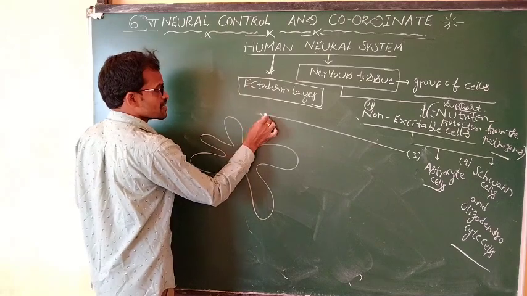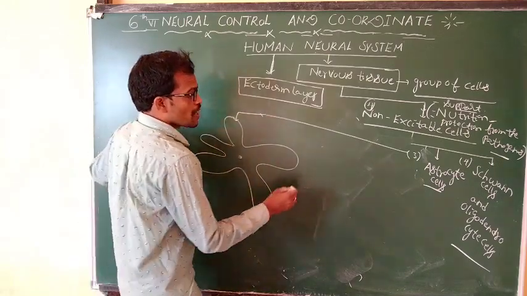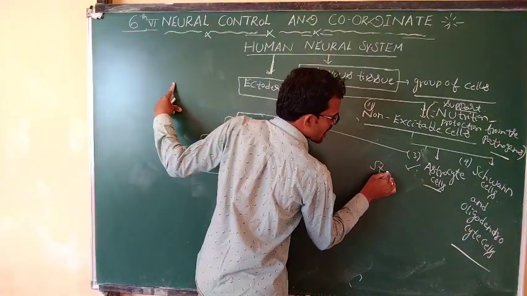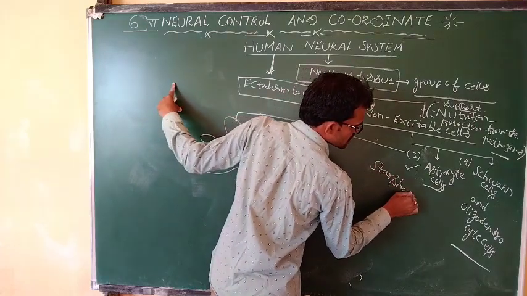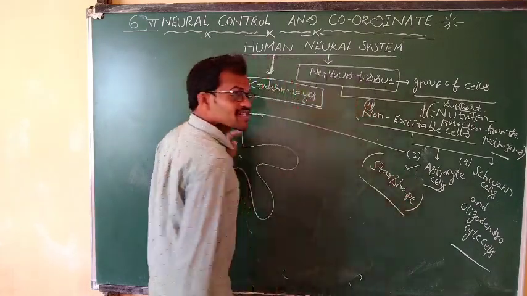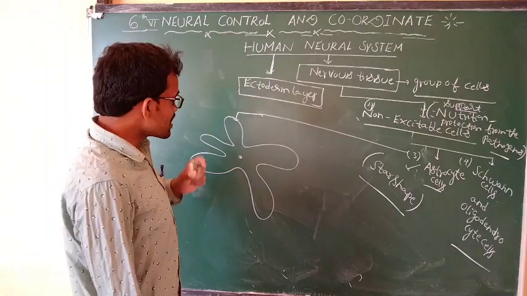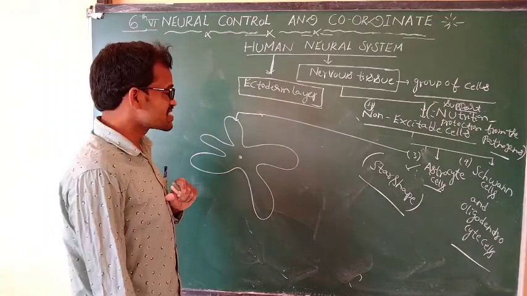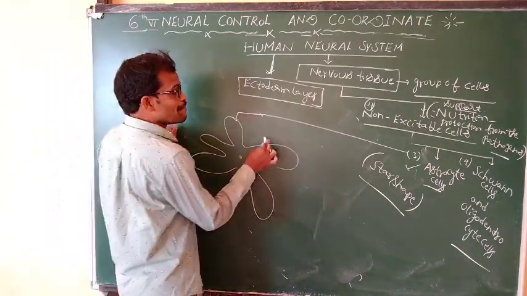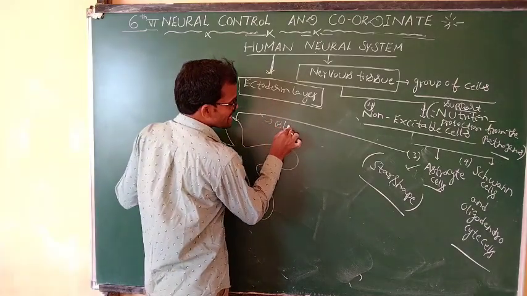Astrocyte cells: astro means star-shaped cells. These star-shaped cells are present in the brain and spinal cord. What is the function of these cells? These cells act as a blood-brain barrier.